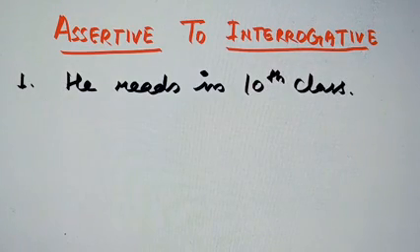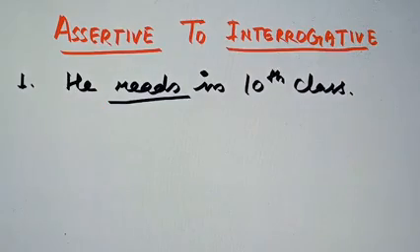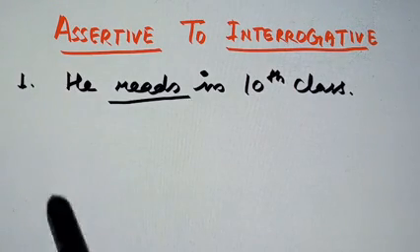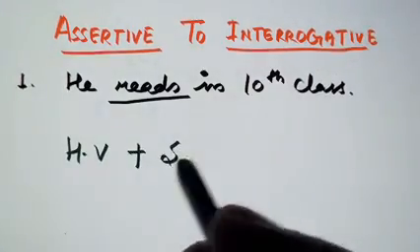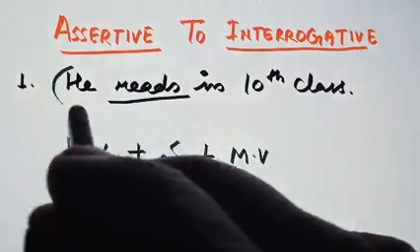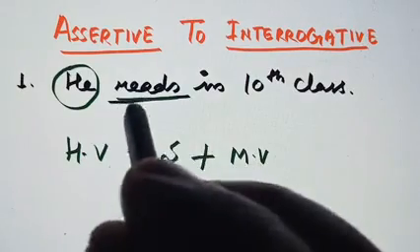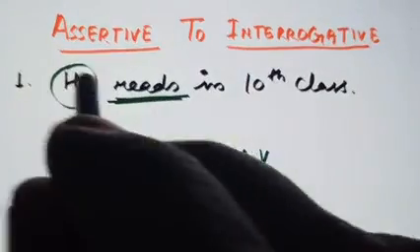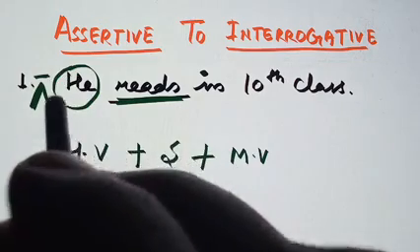Again, for making interrogative we have to find out the helping verb, because the structure of interrogative sentences is helping verb in the beginning, then the subject, and then the main verb. So here the helping verb should be placed before the subject.